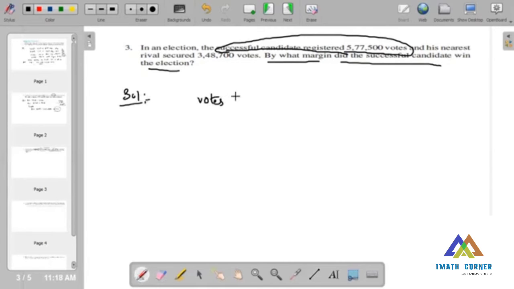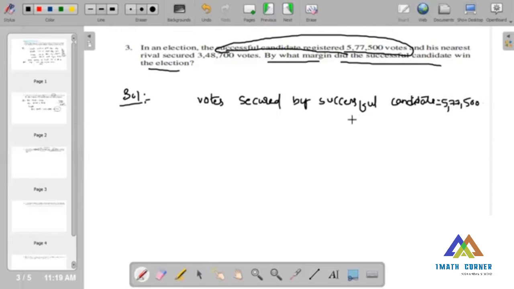Votes secured by successful candidate is equals to 5,77,500.